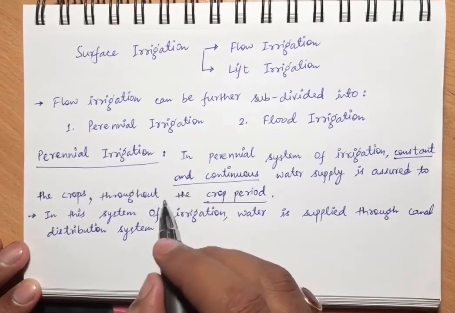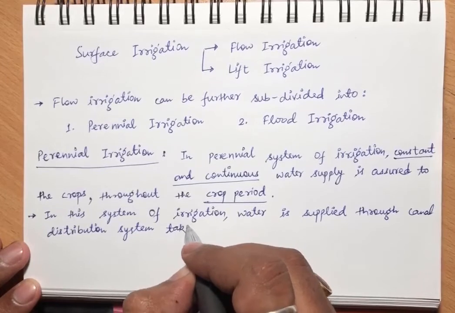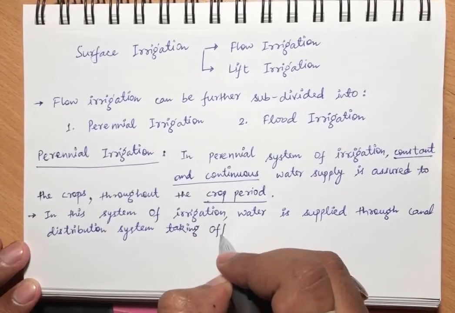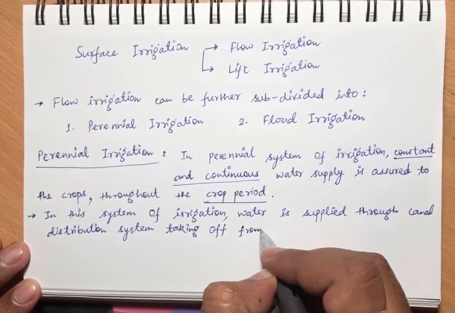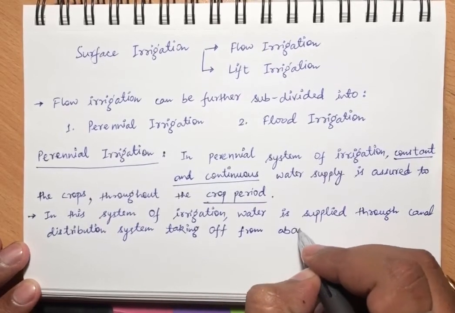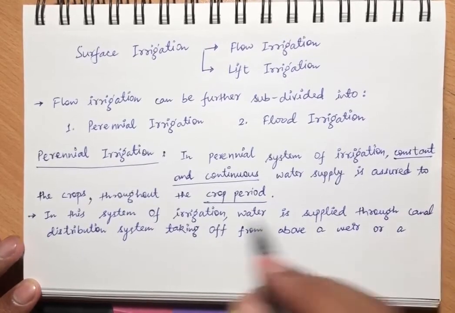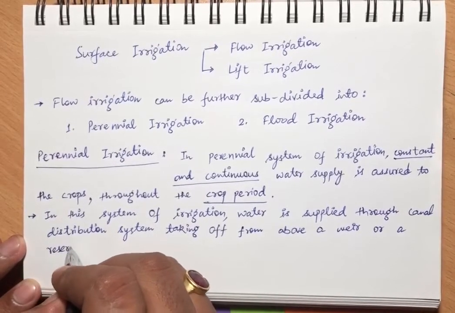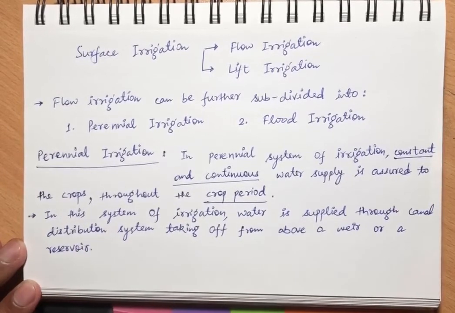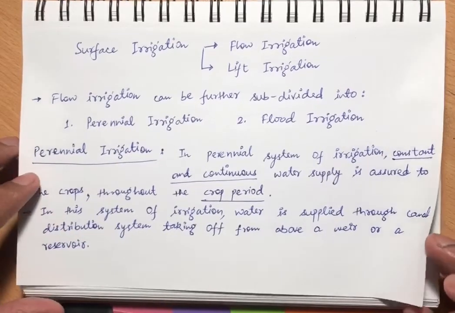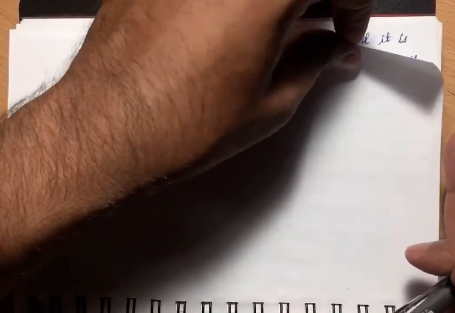From where is this canal taking the water? Taking off from above a weir or a reservoir. How is this constant and continuous supply maintained? By taking water from a weir or reservoir. So let us see what else is there in this perennial system of irrigation.